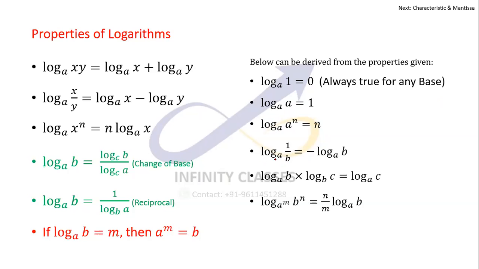Okay, the reciprocal property: log with the base a of 1 by b. Now this can be written as log with the base a of b power minus 1. And minus 1 jumps out, so minus log with the base a of b. I hope this is clear to you.